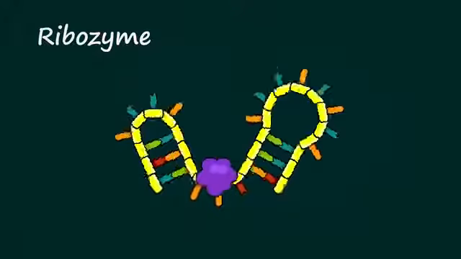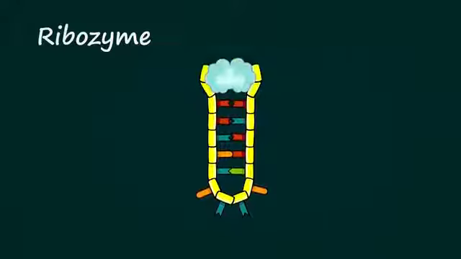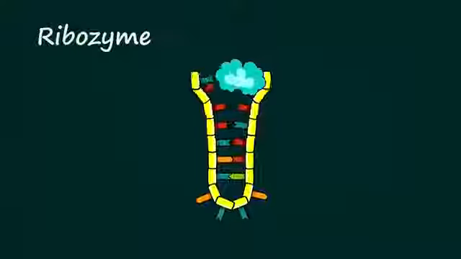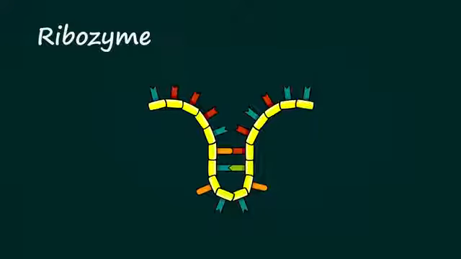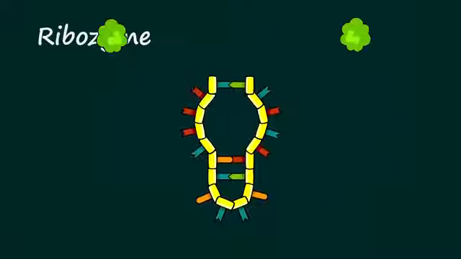Some ribozymes break certain molecules apart, others join certain molecules together. A ribozyme's specific function is determined by its specific shape, and its shape is determined by its sequence. If a mutation changes a ribozyme's sequence, the shape can be modified, and so can its function.